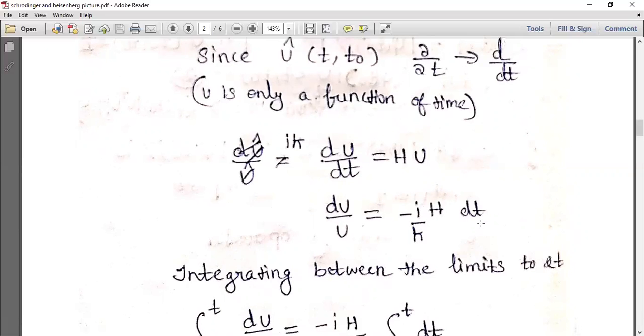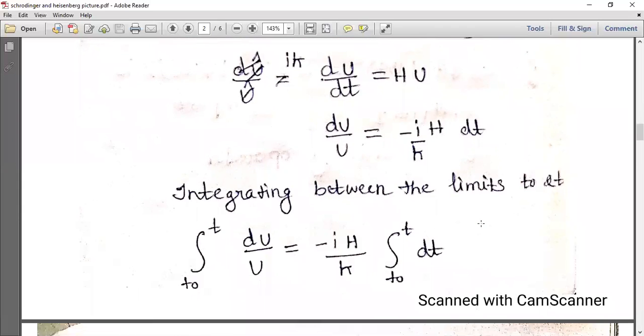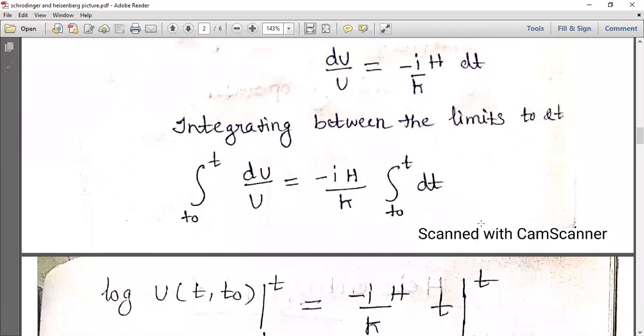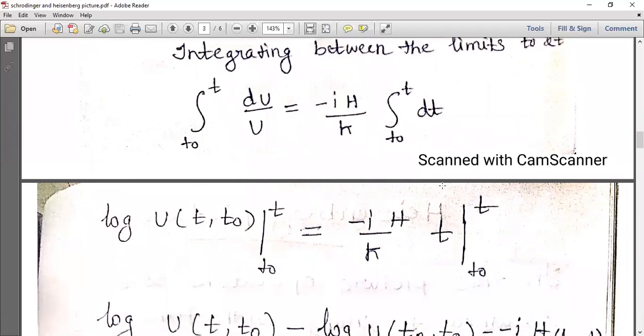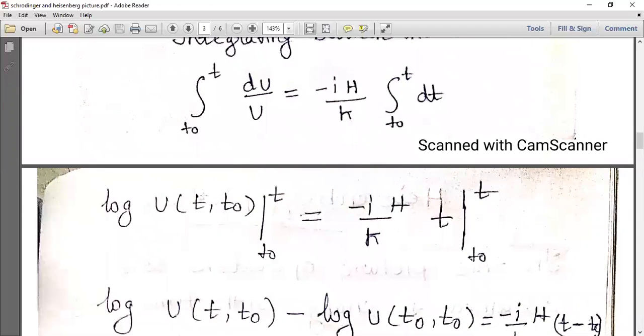Now we'll integrate the equation between the limits t naught to t. That is, the integral from t naught to t of dU by U equals minus i by h cross H times the integral from t naught to t of dt. Now this 1 by U dU becomes log U (t, t naught), with limits from t naught to t, equals minus i by h cross H, and this dt becomes t from t naught to t.